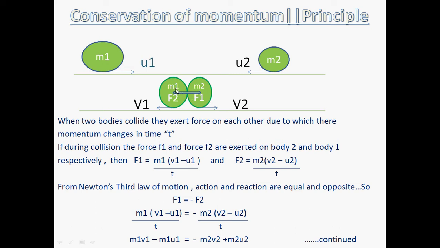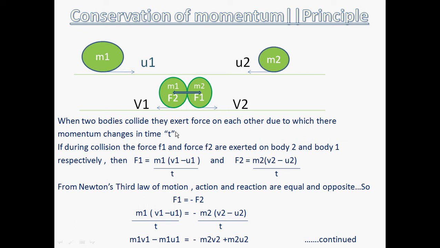In this way, the first body is exerting a force F1 on the second body, and the second body is exerting a force F2 on the first body. After the collision, the bodies will start moving with the velocities v1 and v2. The first body will start moving with the velocity v1, and the second body will start moving with the velocity v2.